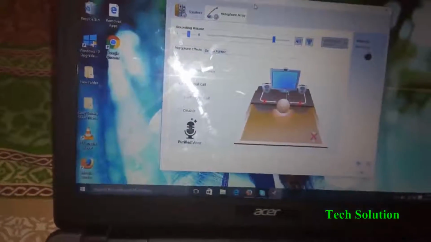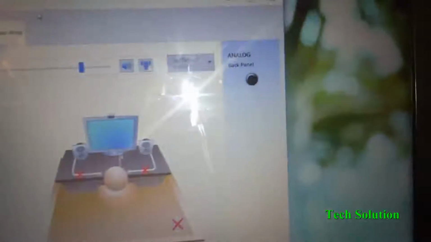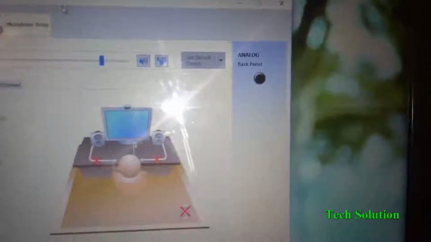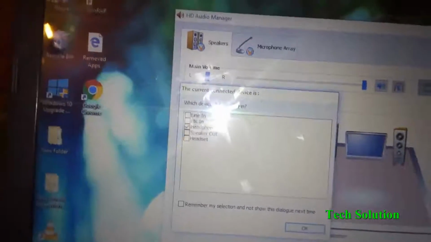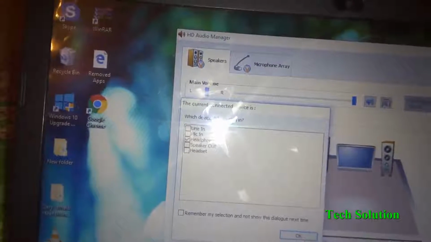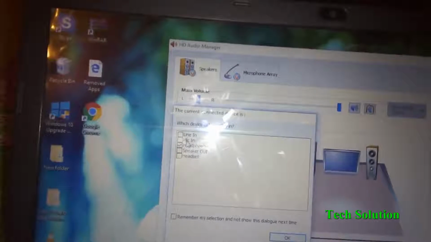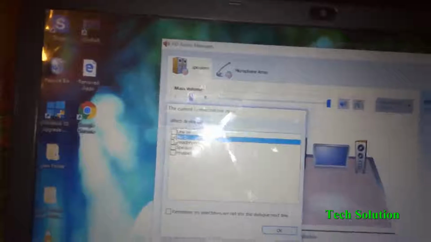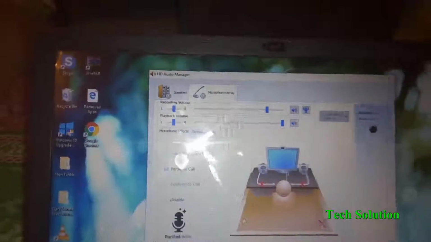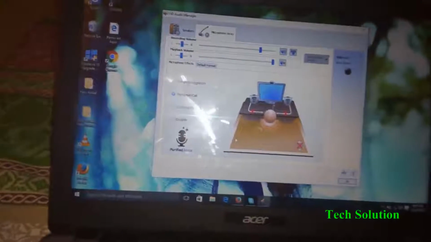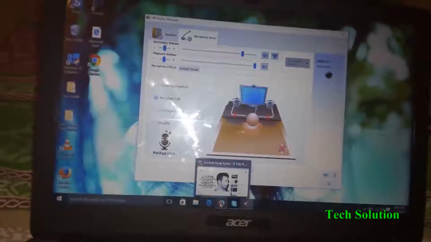Realtek HD Audio Manager. You have to go to analog back panel. Here we go. Now you can see that the headphone option is enabled already. Well, you just need to enable mic in. Okay, you can hear the sound.